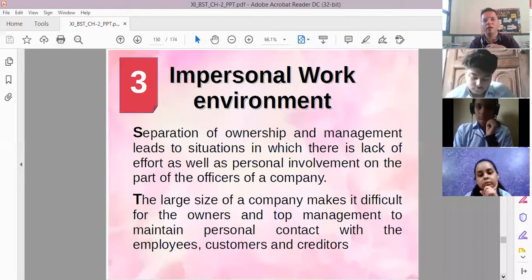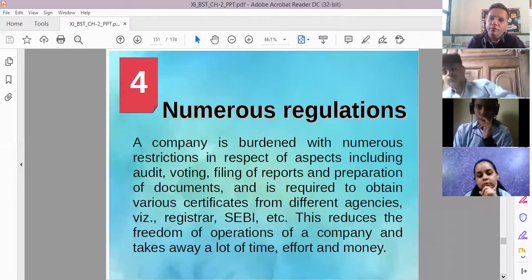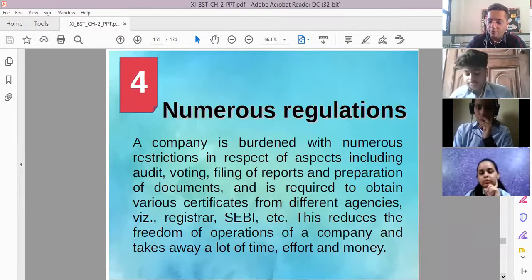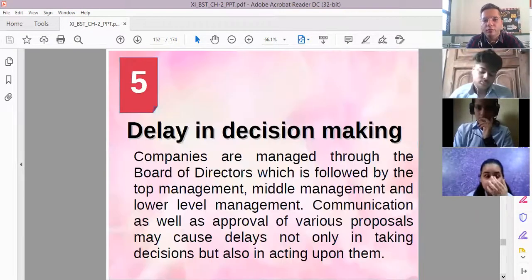So they are not attached to the company or to their business, because the company is different and their members are different. Numerous regulations, a lot of regulations they have to follow. They have to work as per the Companies Act 2013. Also, they have to follow the SEBI guidelines. We will be doing it later. Then they have to register with the registrar of companies, and they have to follow the company's law. A lot of numerous regulations are there which the people have to follow.